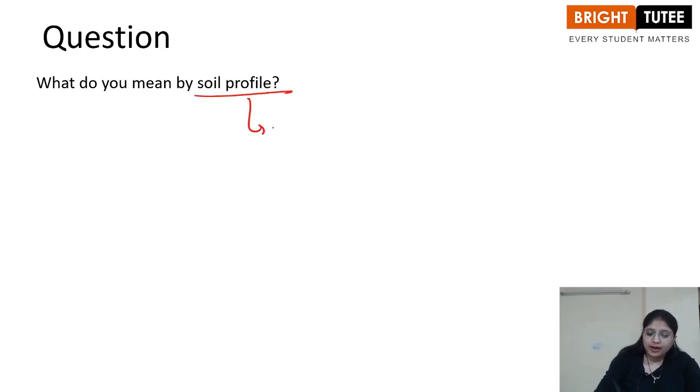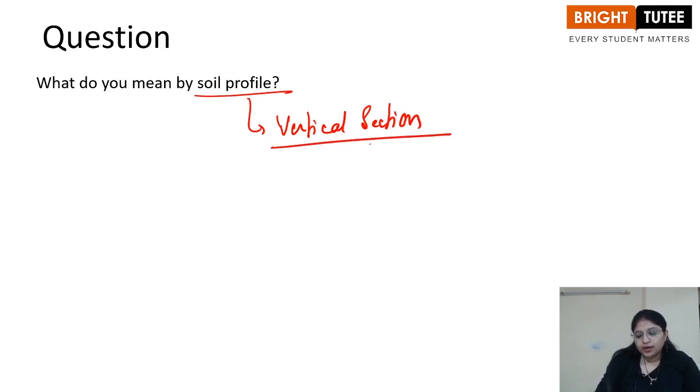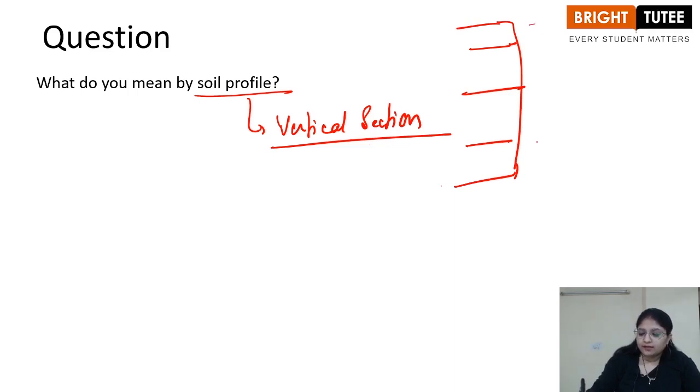So soil profile is the vertical section of the soil through which you are able to observe the different layers of the soil. So this vertical section is A, B, C and the bedrock, and this vertical section is called the soil profile.